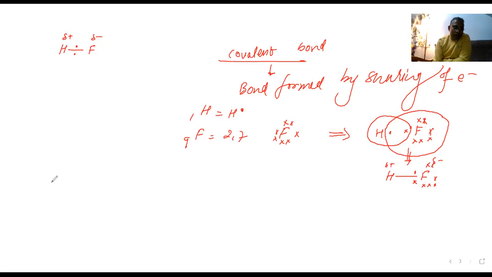Now, I understood your problem, because you are telling it orally. If you write it down, then it becomes very easy. Here is the negative charge, this is the positive charge, and this is negative, and this is positive. So if a bond is there, the hydrogen will have positive and fluorine will have negative.